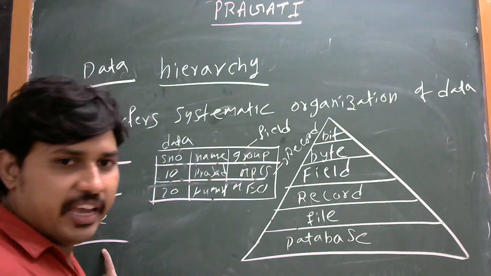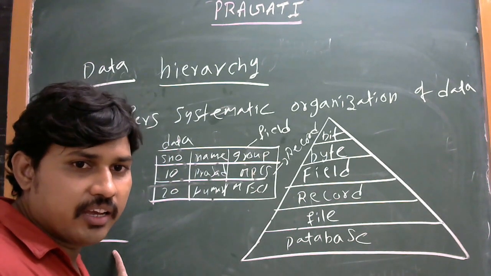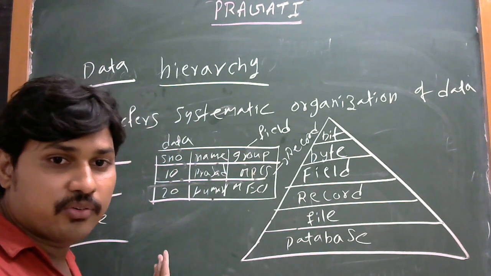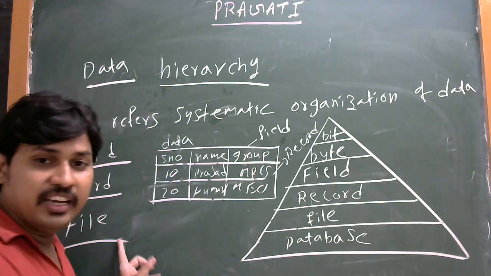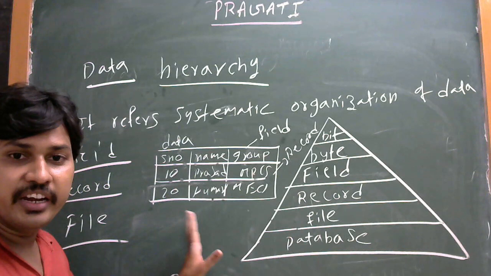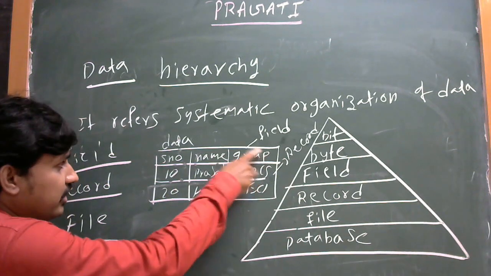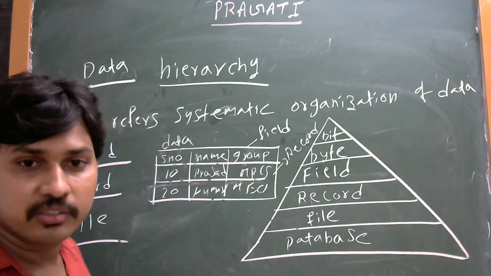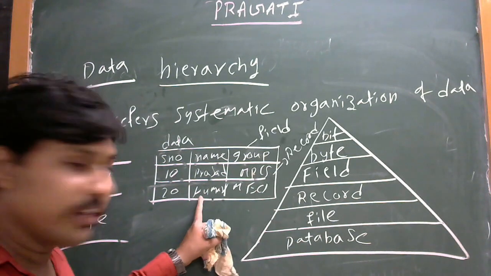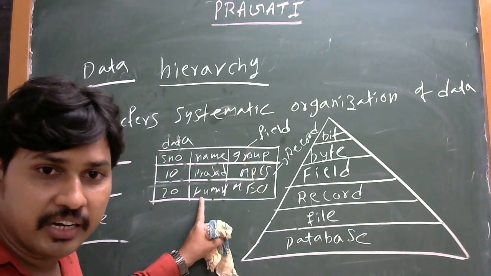A file is a collection of related information. See, the table gives a particular information.